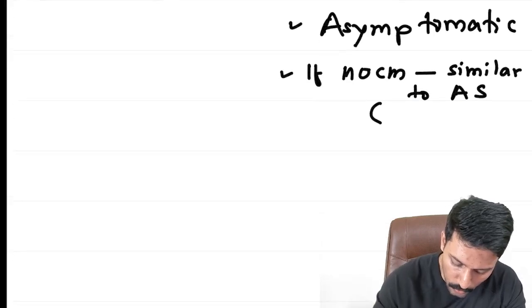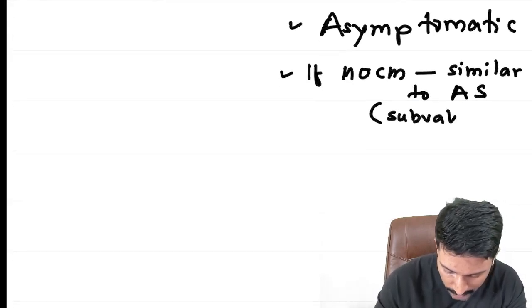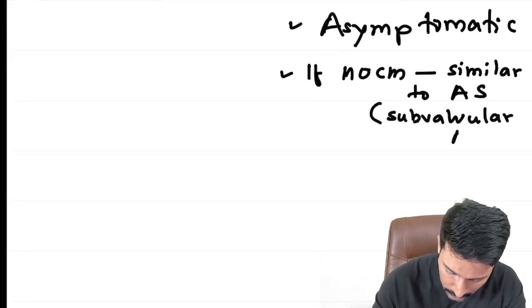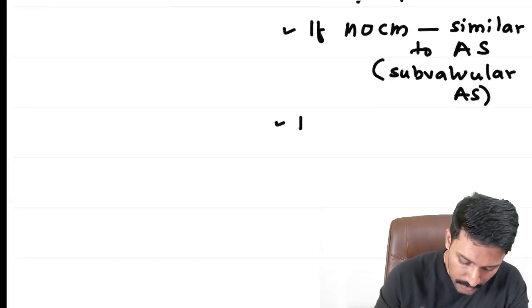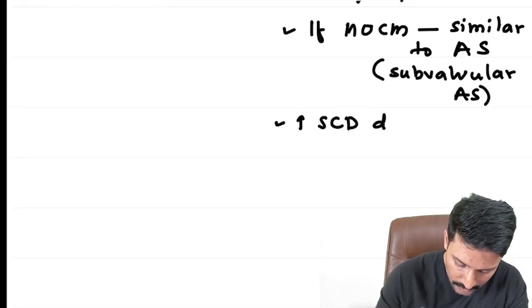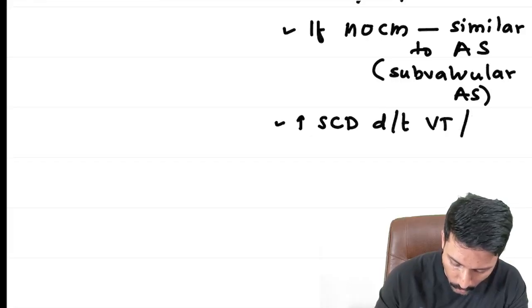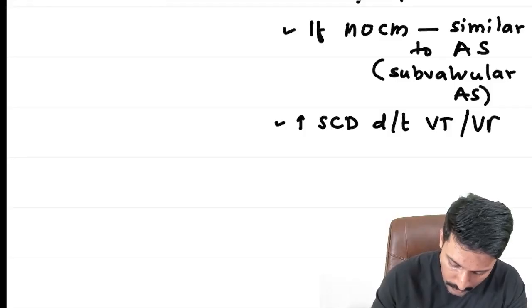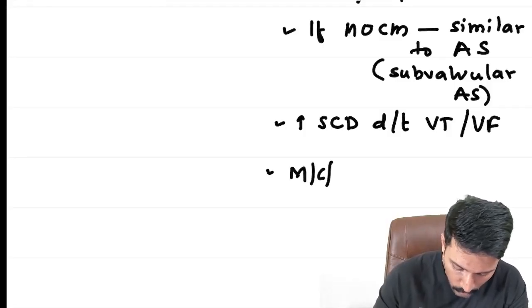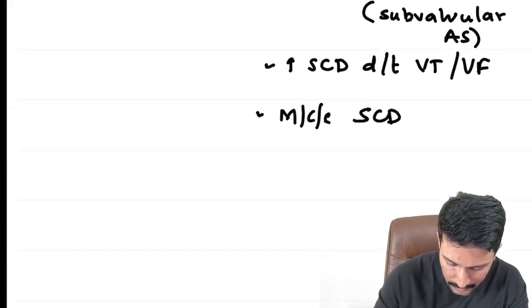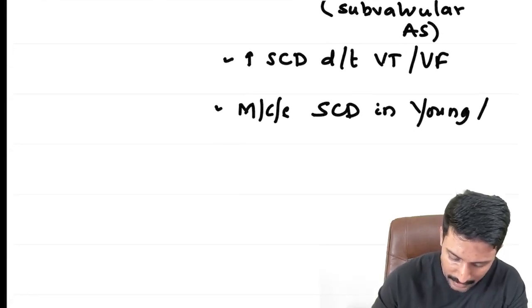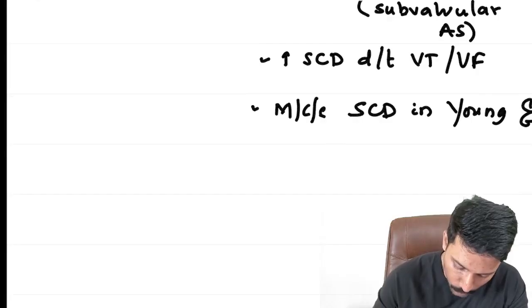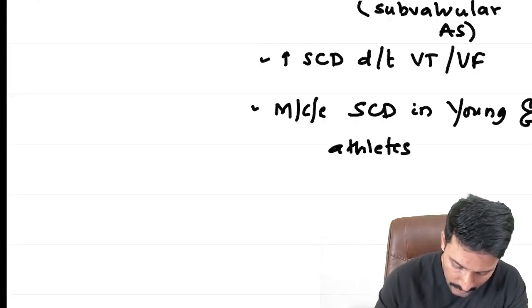That's why these patients are also called subvalvular aortic stenosis. These patients are at increased risk of sudden cardiac death due to VT or VFib. In fact, it is the most common cause of sudden cardiac death in young individuals and athletes.